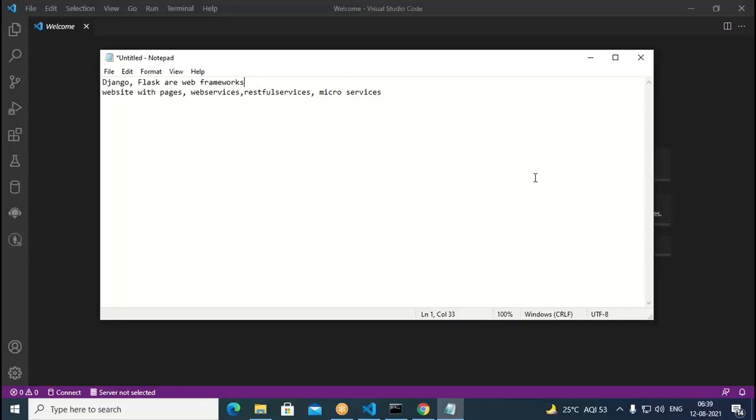So we have seen how Flask works. Earlier we saw how Flask works. Now today we are going to look into the Django framework. So how to develop Django applications? We are going to see those things.